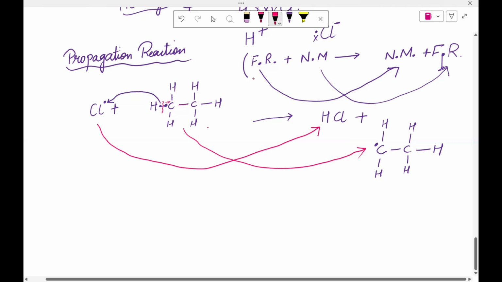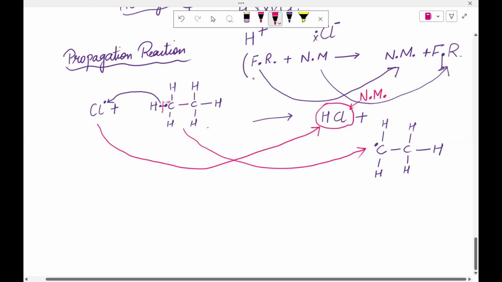And we know H dot is like this. H has one electron, and chlorine also has one electron here. So they are going to make a bond together and form HCl like this, which is a normal molecule.